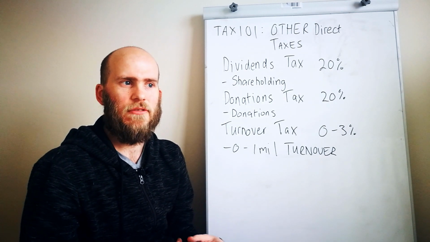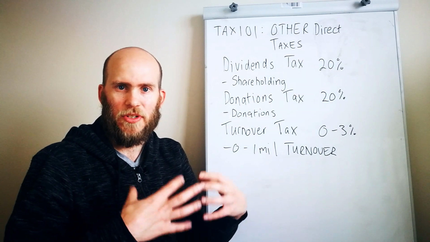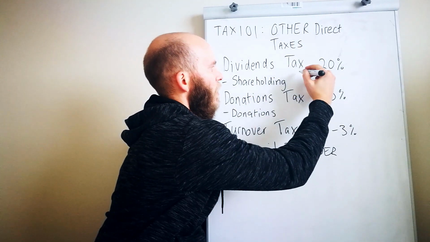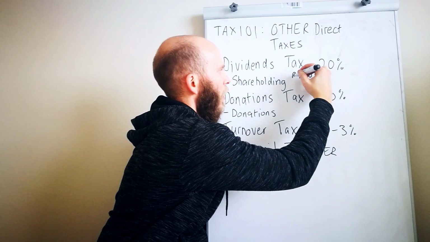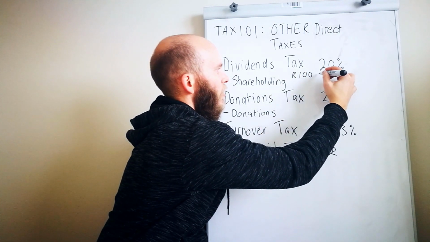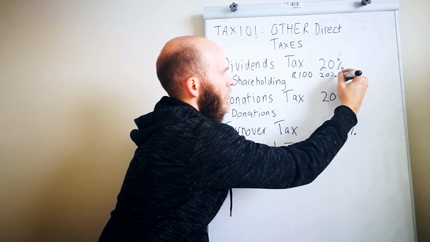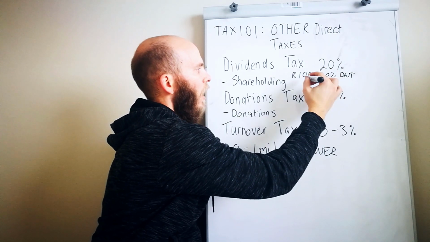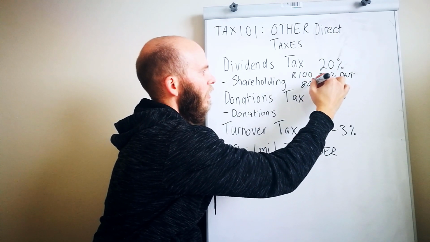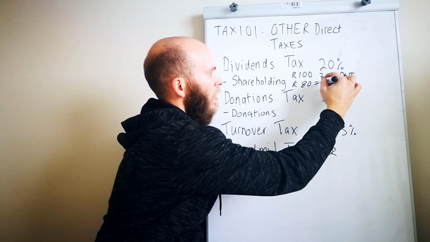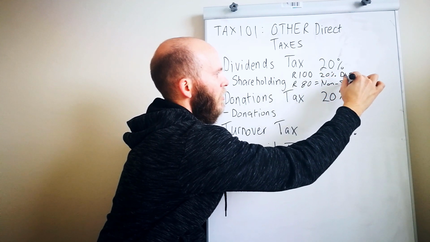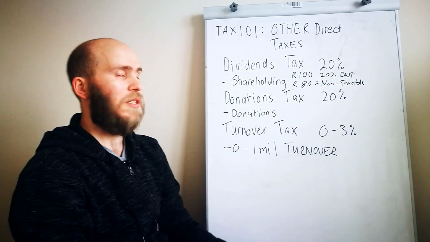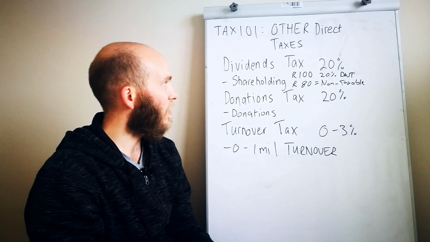So if I have a certain amount of shares with Sasol and they pay out dividends, and say the dividends that they pay out is 100 Rand, first they're going to deduct at 20% the DWT, which is dividend withholding tax, 20%, and that means I'm only going to get 80 Rand, but it's going to be non-taxable income. So that's as easy as that. That is dividends withholding tax.